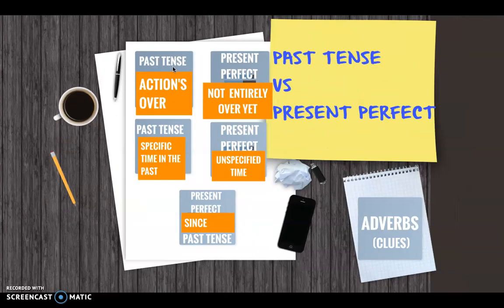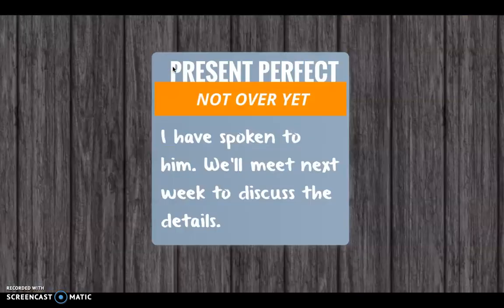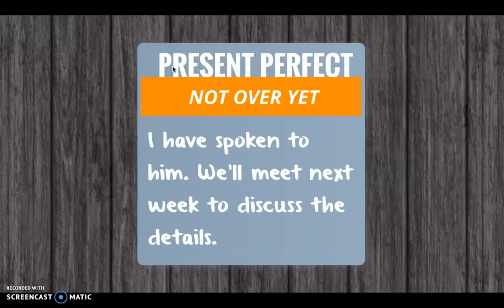The present perfect, on the other hand, expresses an action that is not entirely over or has some relevance to the present. I have spoken to him. This would be the present perfect. We'll meet next week to discuss the details. Clearly, the fact that we have spoken has some consequences in the present and, as we can see, in the future here as well. So we have to keep it connected to the present. We use the present perfect. I have spoken to him.